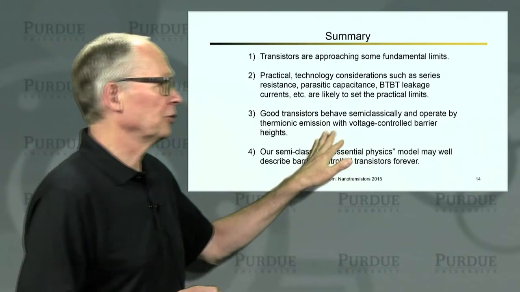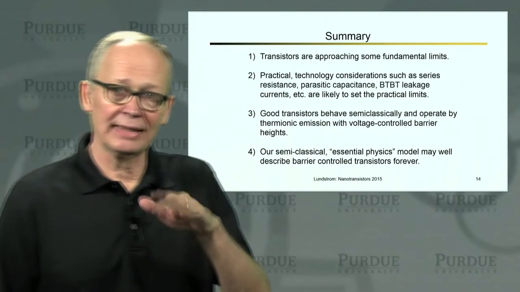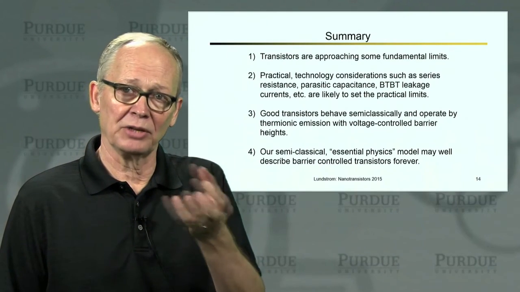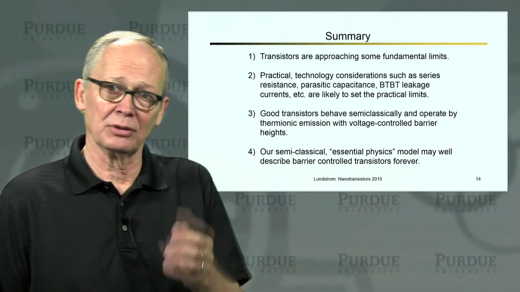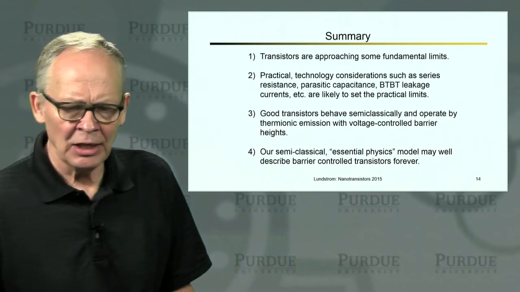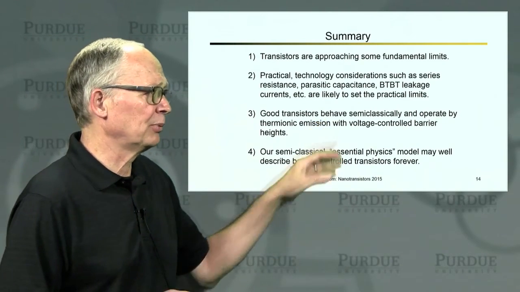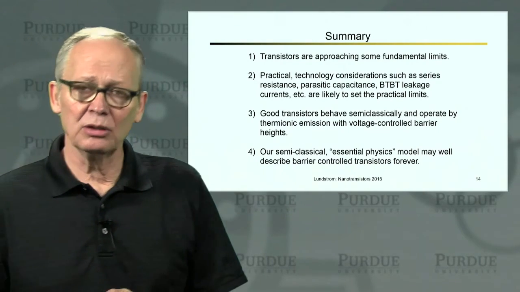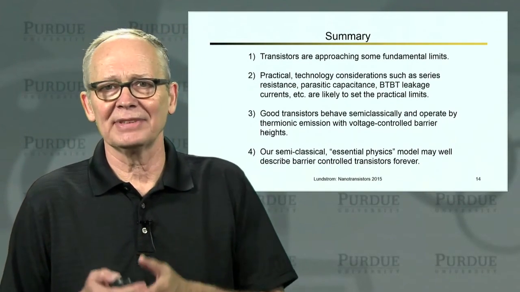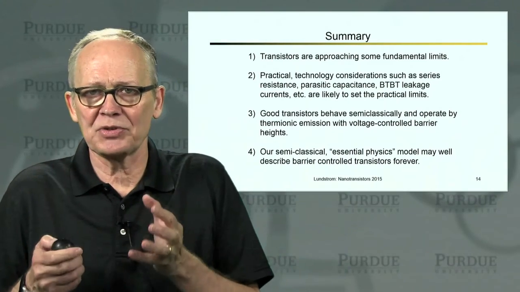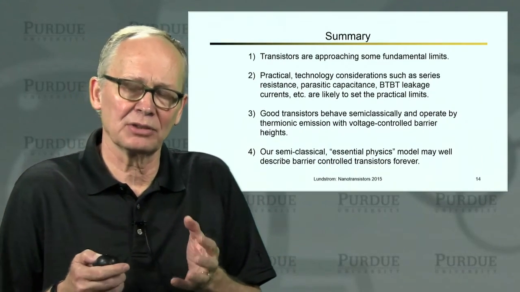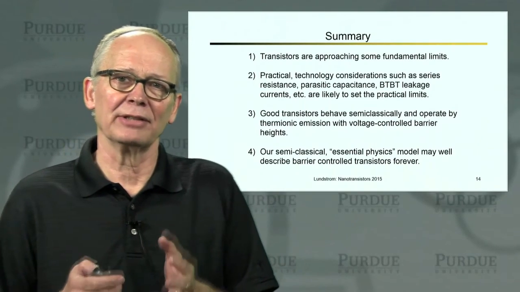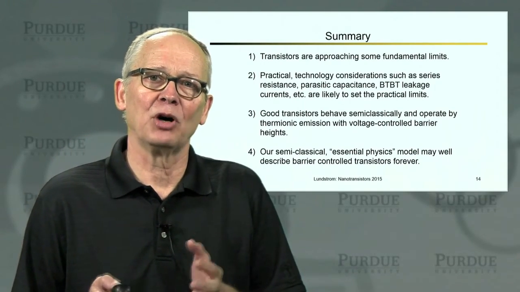Good transistors operate semi-classically by this energy band model. We push the barrier up and down. We control the amount of current that thermionically flows over the barrier. So that's the way a good transistor operates. That's a very semi-classical description. So we conclude that this semi-classical, simple physics description of transistors that we've developed in this course is probably going to apply to any good transistor in the future, no matter how small we make it.